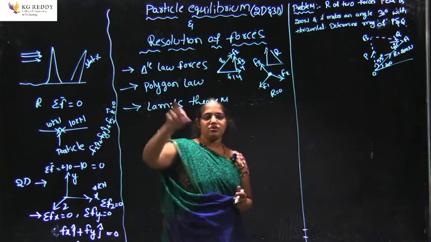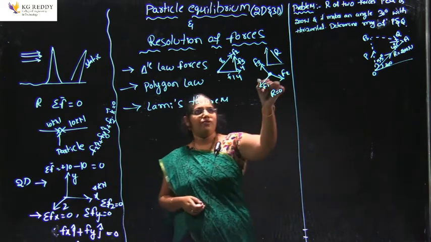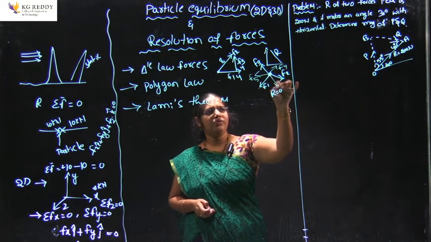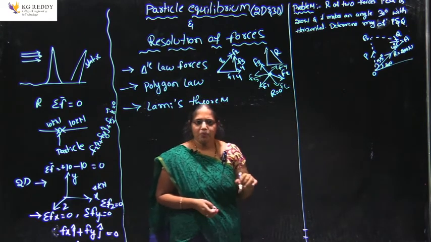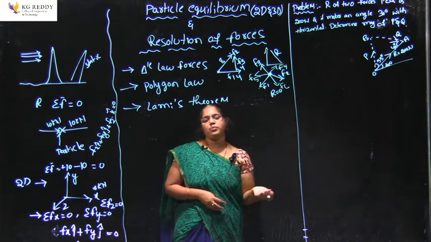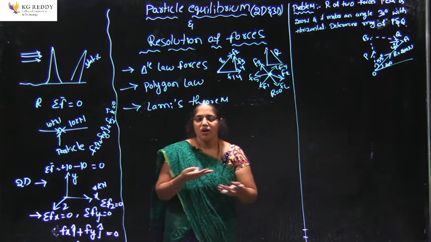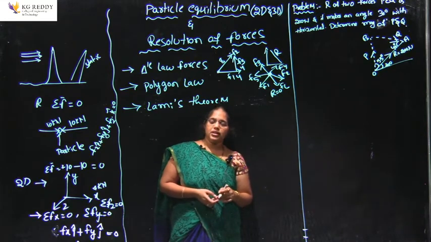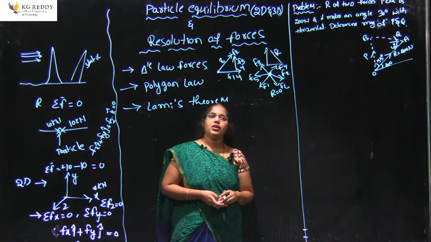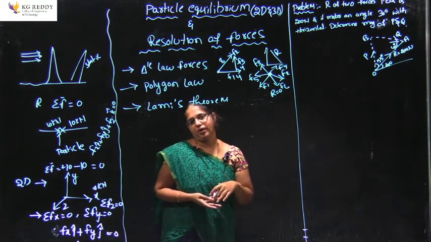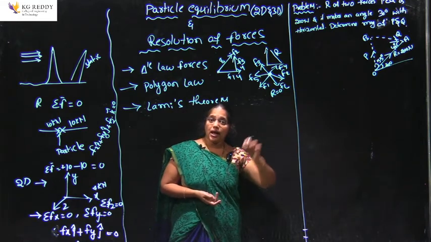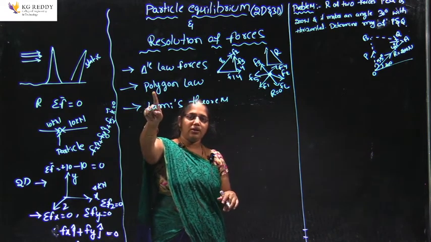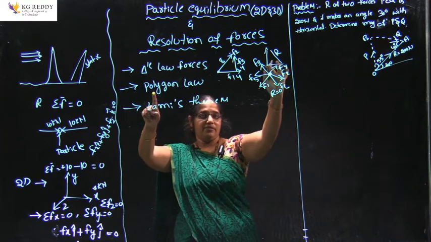Another one, polygon law. Polygon law is nothing but a number of forces, here F1, F2, F3, this is F4, F5 and F6. Any number of forces are acting from a coplanar concurrent point. Coplanar concurrent is nothing but acting on the same plane, okay, from the same point, but having different directions, right. That is nothing but coplanar concurrent forces. So, here also n number of forces are acting at a point, okay. We have to introduce the last force in the opposite direction, that will be called the polygon law.